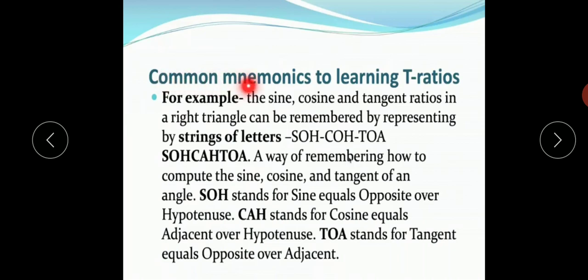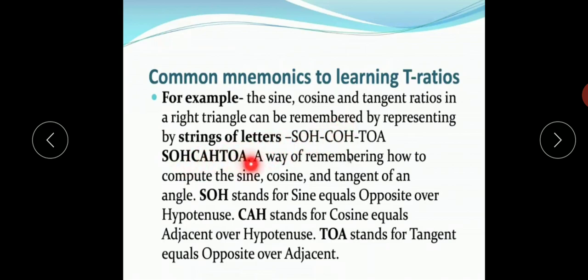Now, common mnemonics for learning T ratios, that is trigonometric ratios. For example, the sine, cosine and tangent ratios in a right angle triangle can be remembered by representing them by strings of letters: SOH, CAH, TOA.